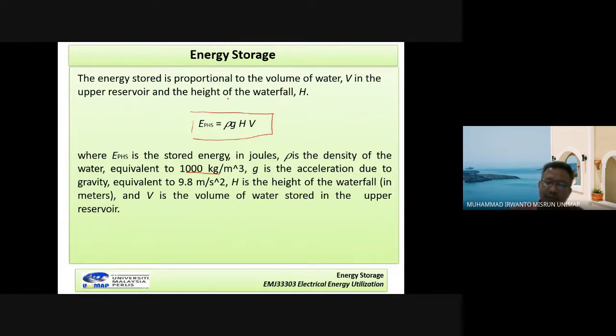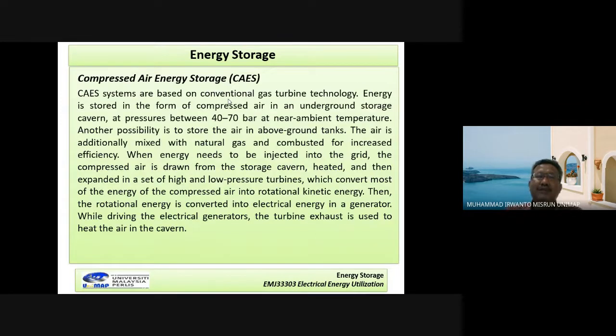And then the second type of electromechanical storage, we can call compressed air energy storage. Okay, in here I first read: compressed air energy storage systems are based on conventional gas turbine technology. Energy is stored in the form of compressed air in an underground storage cavern.